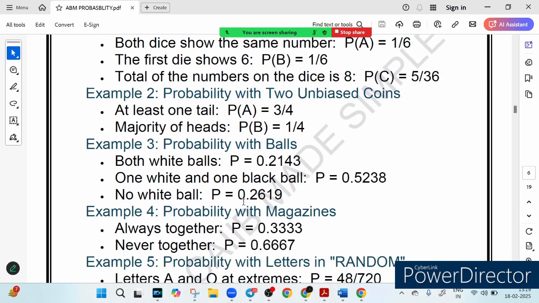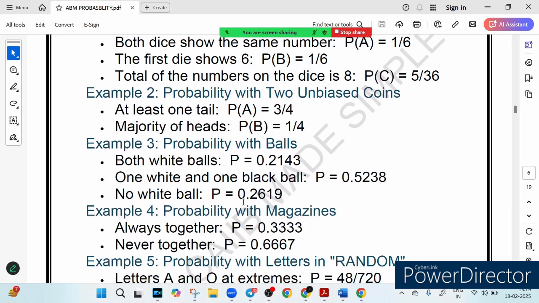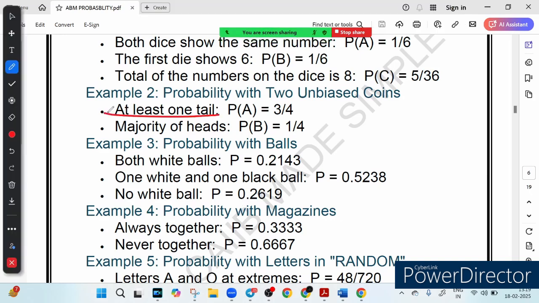So example number 2, probability with 2 unbiased coins. I think we have discussed the first question. Let's look at the second question. Let's talk about coins now. Flipping 2 coins, what is the chance of getting at least one tail?